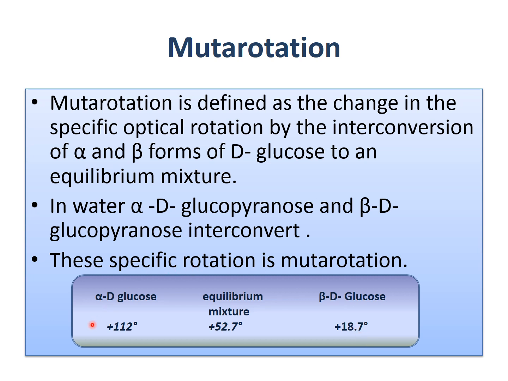And if it is alpha D-glucose, it keeps its rotation at 112 degrees. But when we mix them together, they settle at an equilibrium mixture, which is 52.7. This is known as mutarotation. In water, alpha D-glucopyranose and beta D-glucopyranose interconvert, and this change in specific rotation is known as what? Mutarotation.